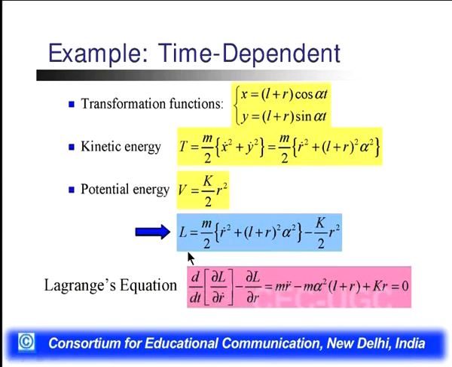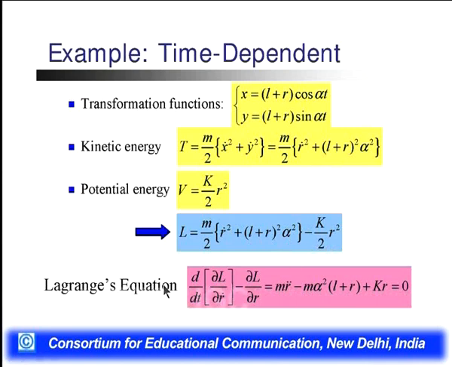Now D'Alembert's principle. The Lagrangian L will become T minus V. We put the value of T and the value of V into this equation. It will become L is equal to m by 2 times r dot square plus (L plus r) square alpha square, minus k by 2 r square.